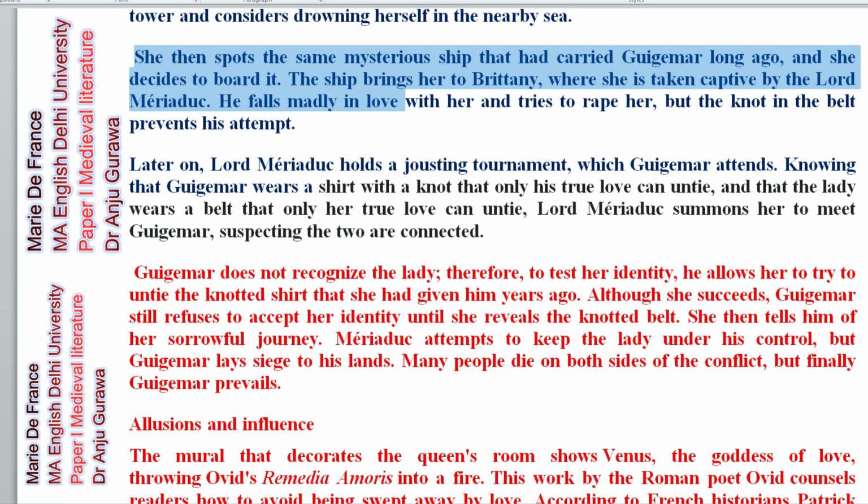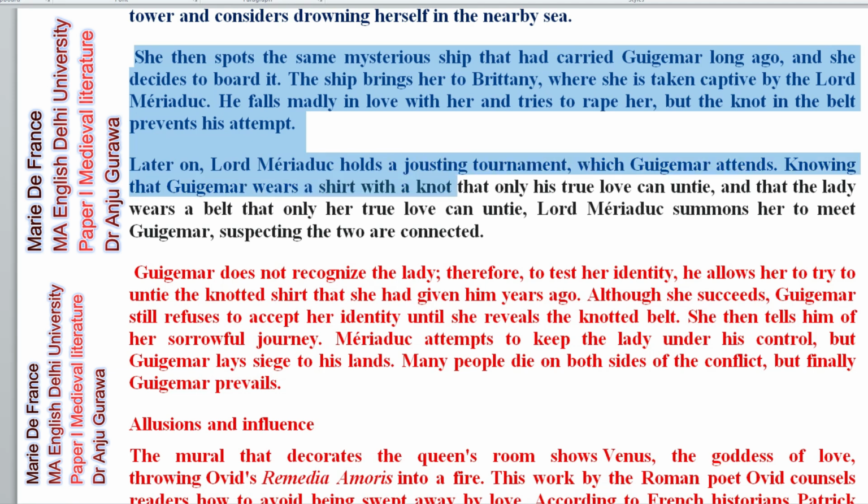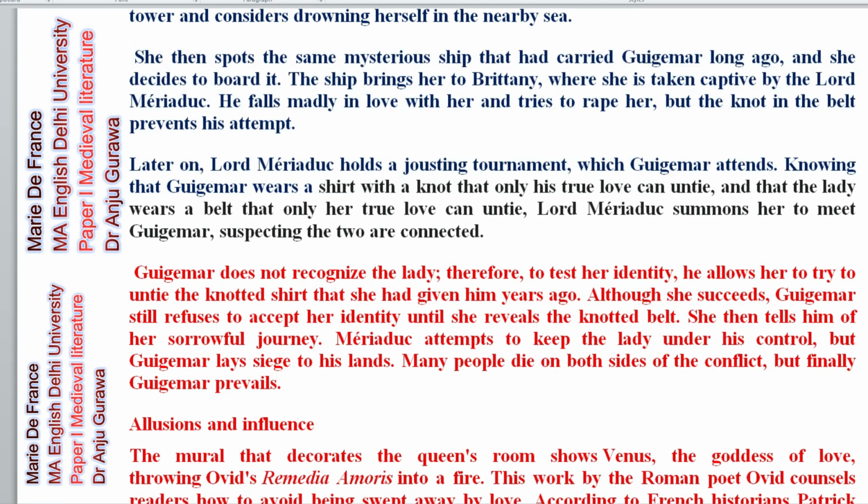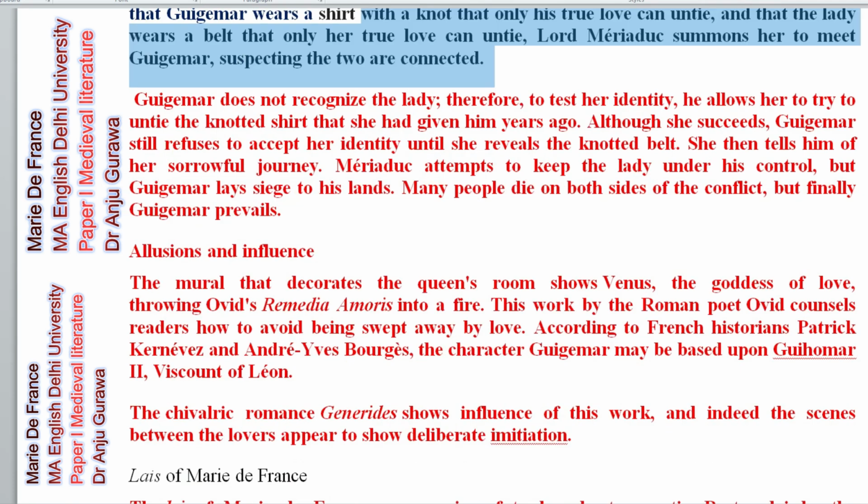He falls madly in love with her and tries to rape her, but the belt prevents his attempt. Later on, Meriadus holds a jousting tournament with Guigemar attending, knowing that Guigemar wears a shirt with a knot that only his true love can untie, and that the lady wears a belt that only her true love can untie. Lord Meriadus summons her to meet Guigemar, unsuspecting that the two are connected.